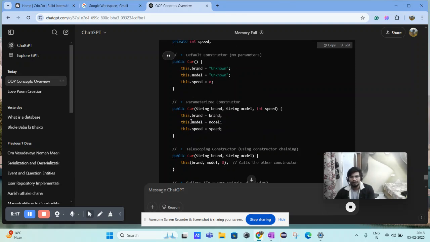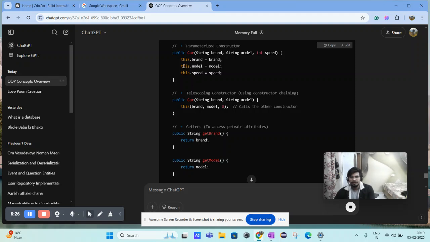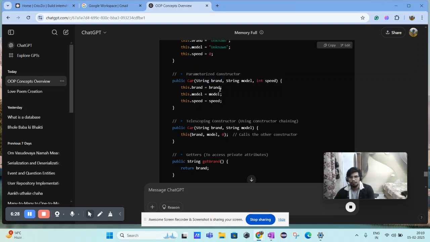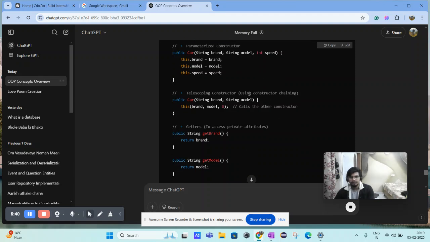But we have one more, a parameterized constructor that accepts parameters like String brand, String model, int speed. Then this.brand points the randomly allocated brand to the actual brand that we would be using. And then same goes for the model, it points the model to the actual model. Same goes for the speed, it points the speed to the actual speed.